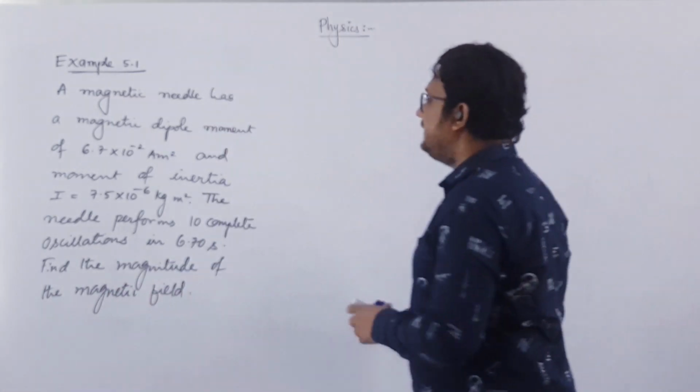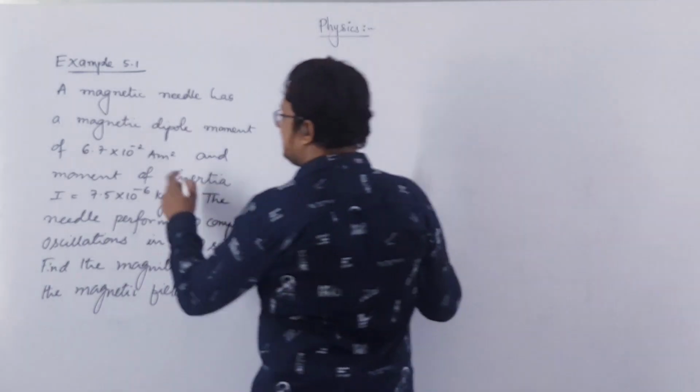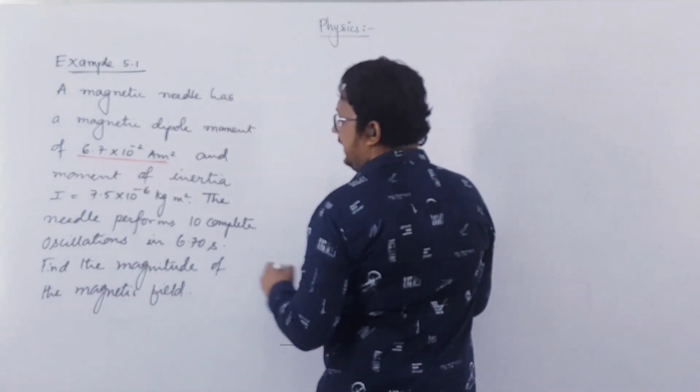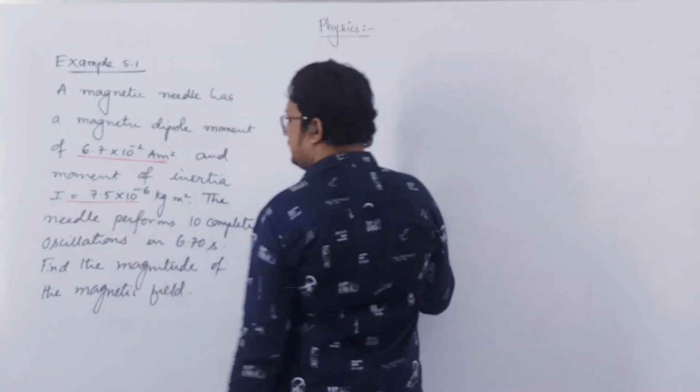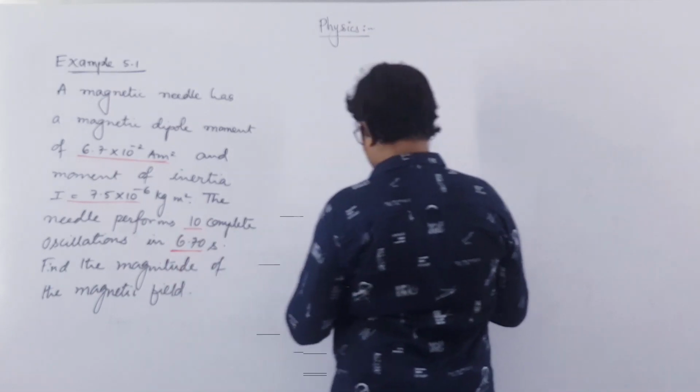So you can see that in this example, the magnetic dipole moment is given, and moment of inertia is given, as well as the time for 10 complete oscillations is given, and we have to find the magnetic field.